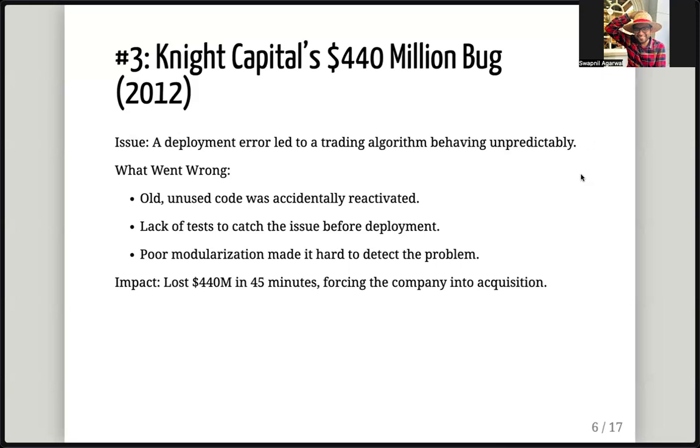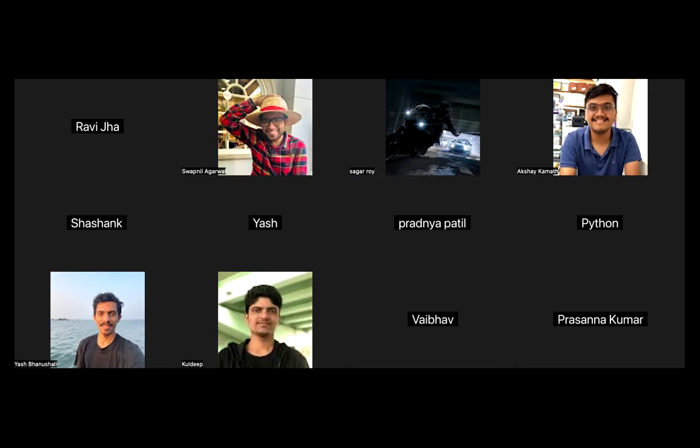The core issue was that there was some old unused code which was not supposed to be run, and it was accidentally reactivated. Usually dead code is removed from the code base, but they had put it there just thinking, okay, maybe we'll reuse it some other time, and accidentally that got reactivated. And again, lack of tests. So if you see all of the major issues, one of the problems is always lack of tests.